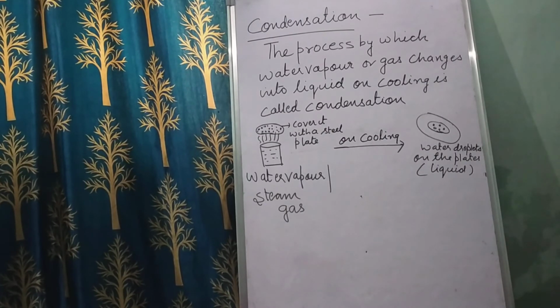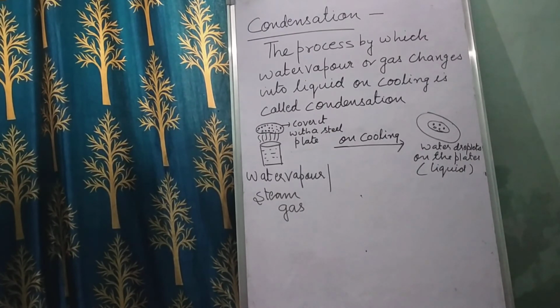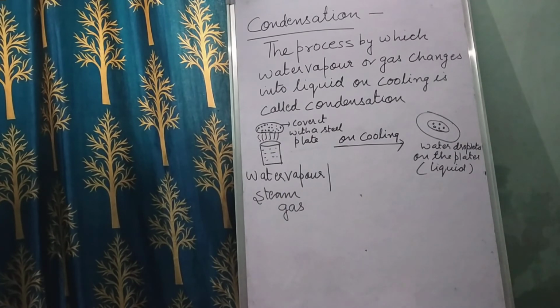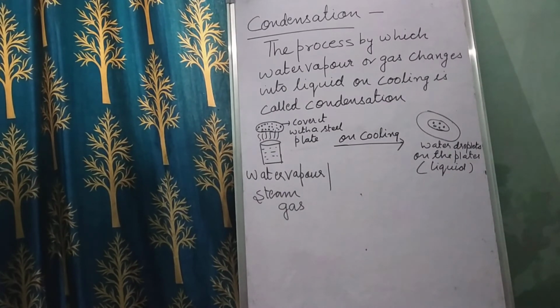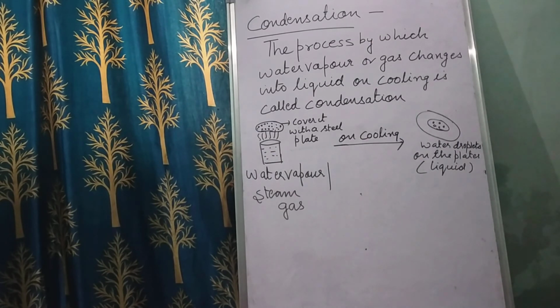So the four processes were: first melting, then freezing, evaporation, and condensation. So children, the three forms of water are solid, liquid and gas. It can change from one form to another by heating or cooling, right?